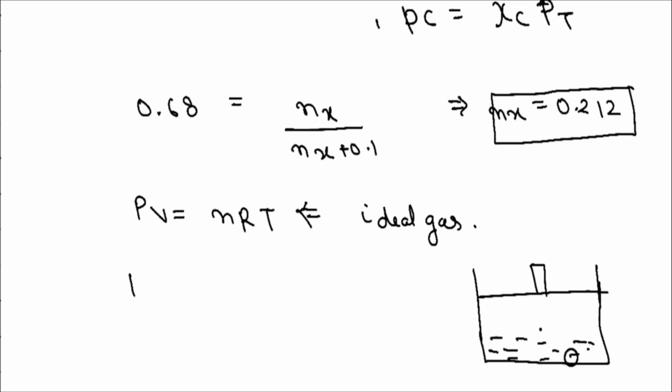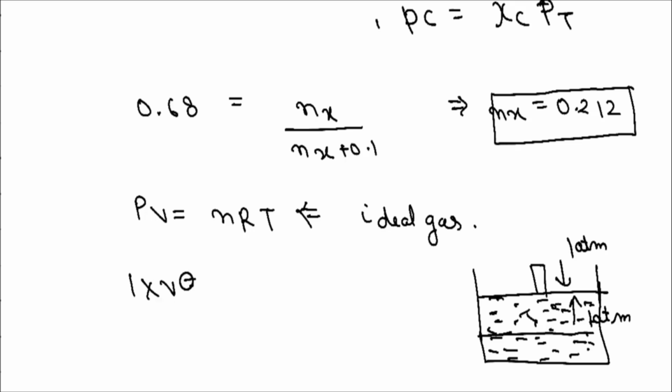This is the unknown compound in liquid state, this is helium gas all over there, and this is the vapor of that unknown compound. If there is 1 atm of external pressure, then to hold this piston in place, 1 atm of pressure is also applied from the below side. So the total pressure of the gas is 1 atm.